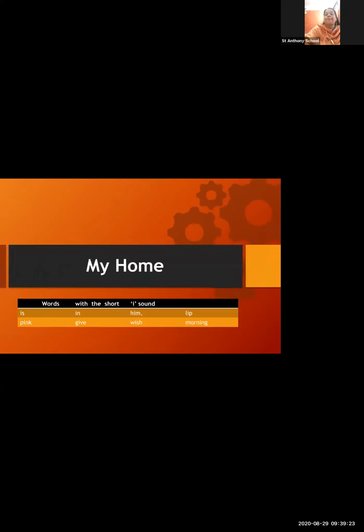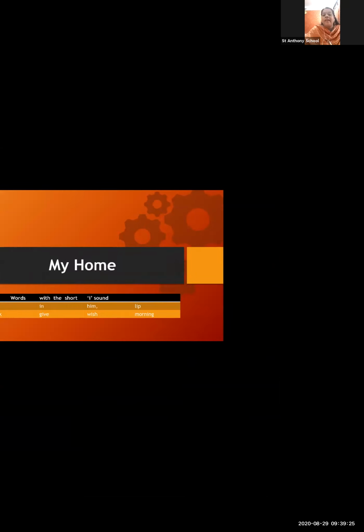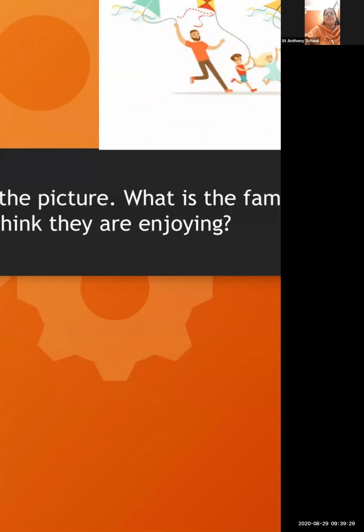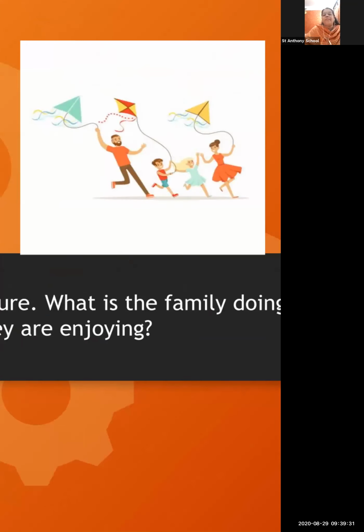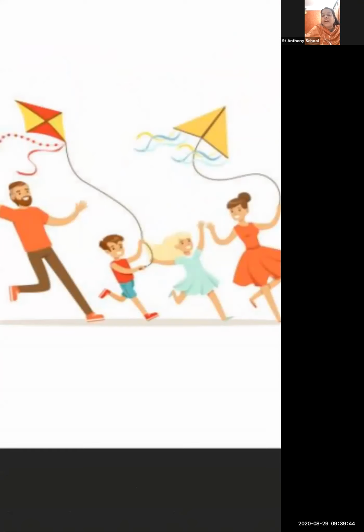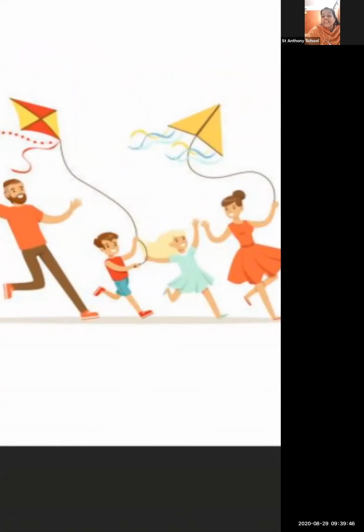Now we'll go ahead. We can see one picture here of a family. You have to look at this picture and tell me what the family is doing. Yes, the family is playing with what? Kites. Yes. Now look at their faces. Are they looking happy? Yes or no? Yes, they are happy.